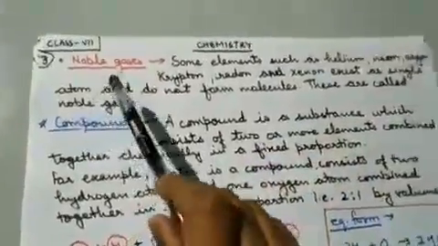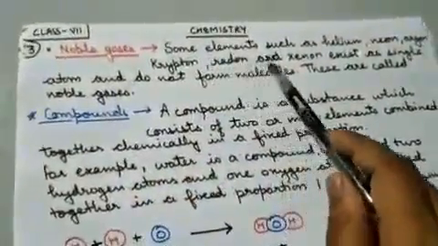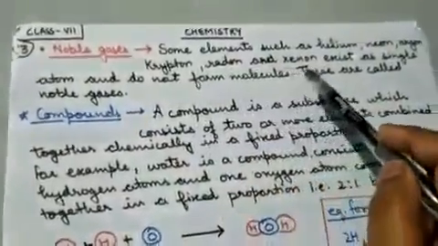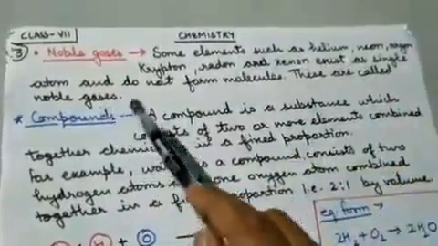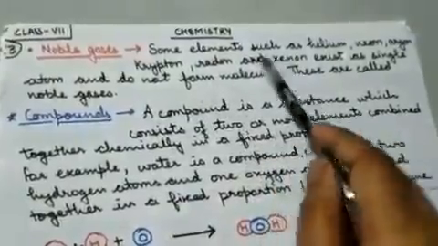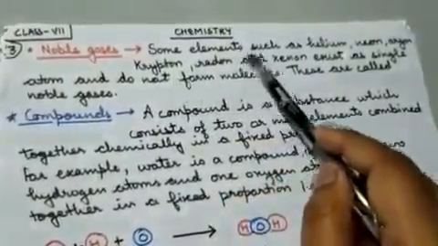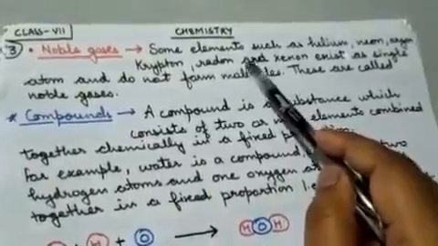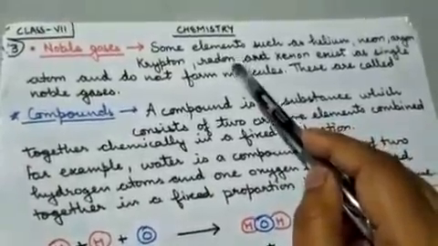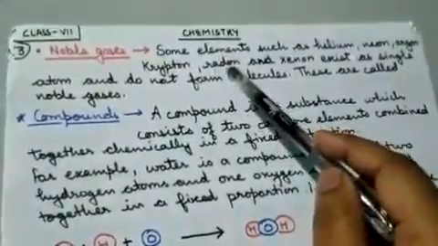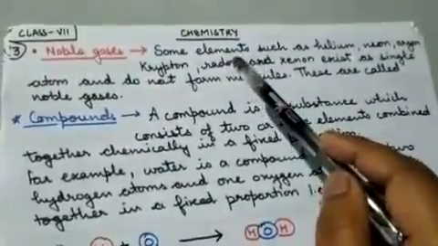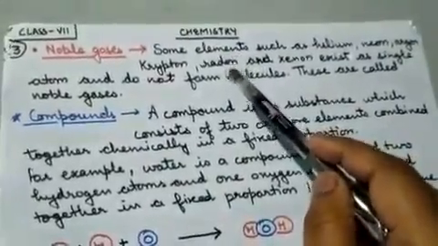Now next topic is noble gases. Some elements such as helium, neon, argon, krypton, radon and xenon exist as single atoms and do not form molecules. These are called noble gases. All these six noble gases do not react with any atom or molecule. That's why they are also known as inert gases.